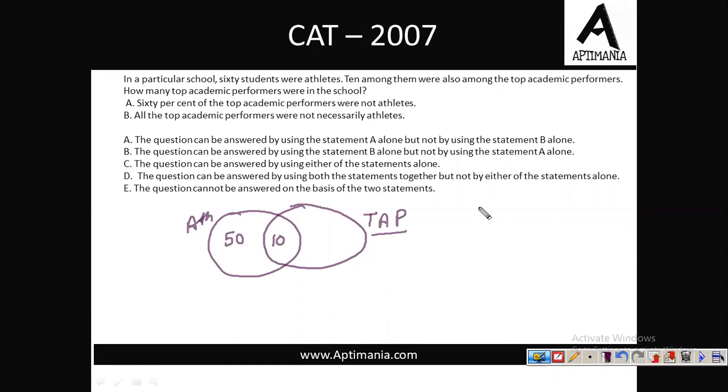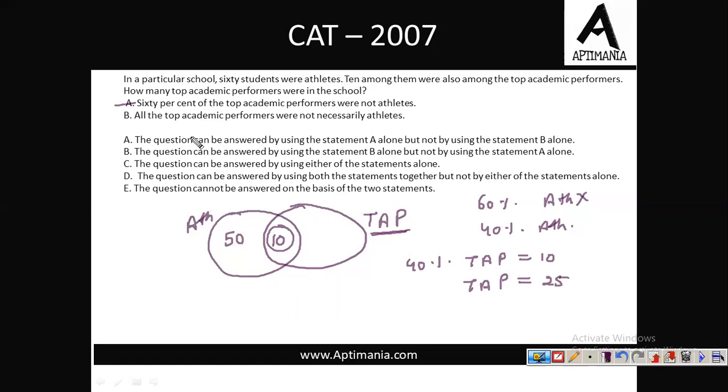So we know that the 60% are not athletes. So can we say that the remaining 40% will be athletes? And if 40% are athletes, then among the top academic performers, we know there are 10 such students who are athletes as well. So can we say that 40% of the total top academic performers must be equal to 10, and from here we can find the value of this total, which will be 25. So using the first statement we can answer the question.